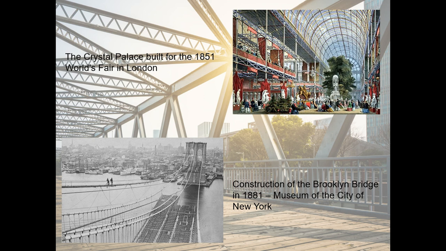Steel construction experienced a major boom in the United States in the 1880s and 1890s, with the construction of several large steel buildings, including the famous Brooklyn Bridge in New York in 1883. Architects and engineers of this era developed new design and construction techniques to use the properties of steel creatively, giving rise to architectural styles such as Beaux-Arts and Art Deco.